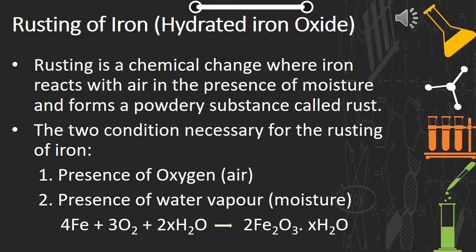Two conditions are necessary for rusting of iron: first, the presence of oxygen, and secondly, the presence of moisture in the air, that is water vapor in the air. Here the process of rusting is represented by the chemical equation, where you can see that iron reacts with oxygen and moisture to form a new substance, that is rust, which is also called hydrated iron oxide.